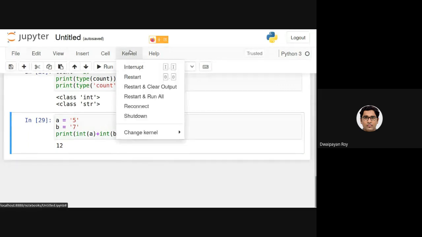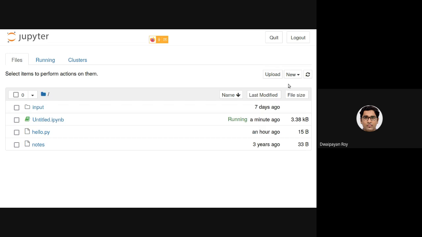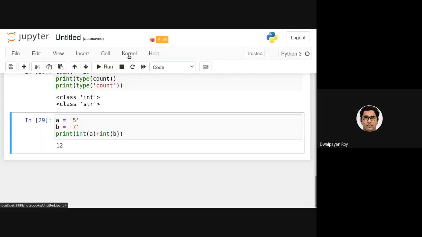So here, as you might have noticed, I am creating one new notebook of Python 3, which is basically creating one Python 3 kernel. So in naive language, for the time being, kernel in this context is basically the Python 3 interpreter, which is responsible for execution of all these codes. Got it? Yes, sir. Okay.